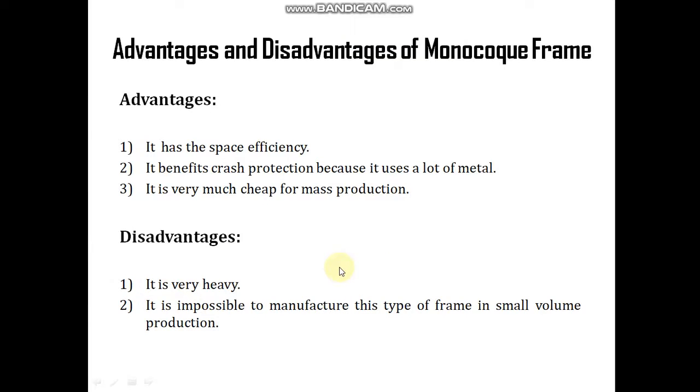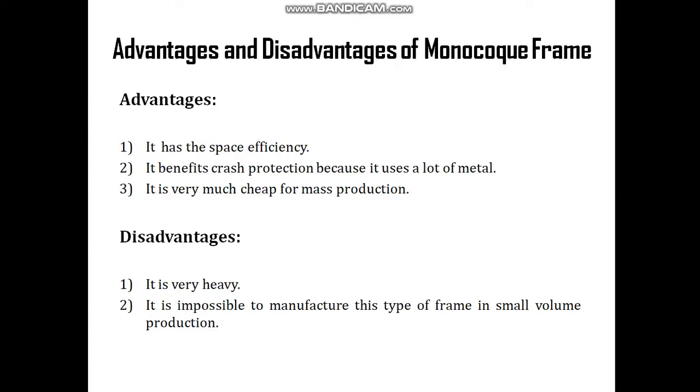So here are the advantages and disadvantages of the monocoque frame. Advantages: it has space efficiency, as you have already seen in the figure. It benefits crash protection because it uses a lot of metal, and it is very cheap for mass production.